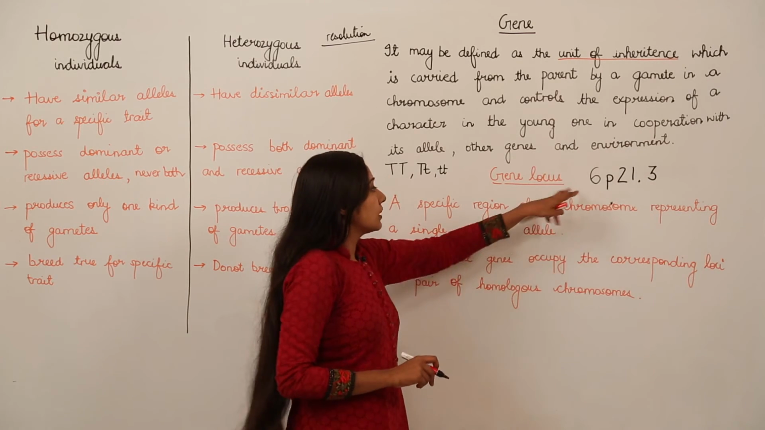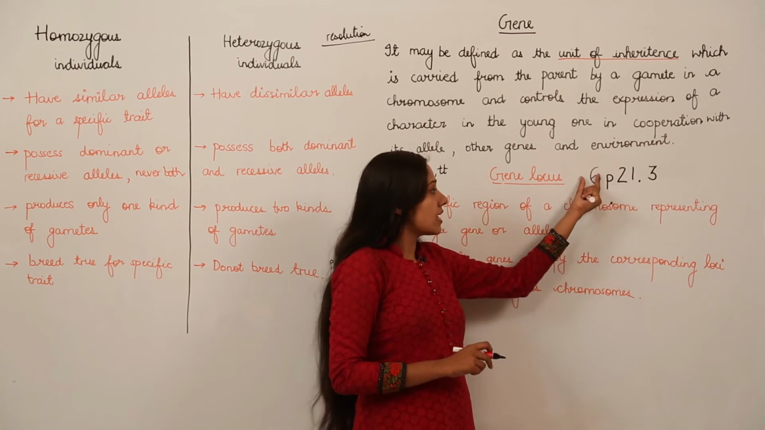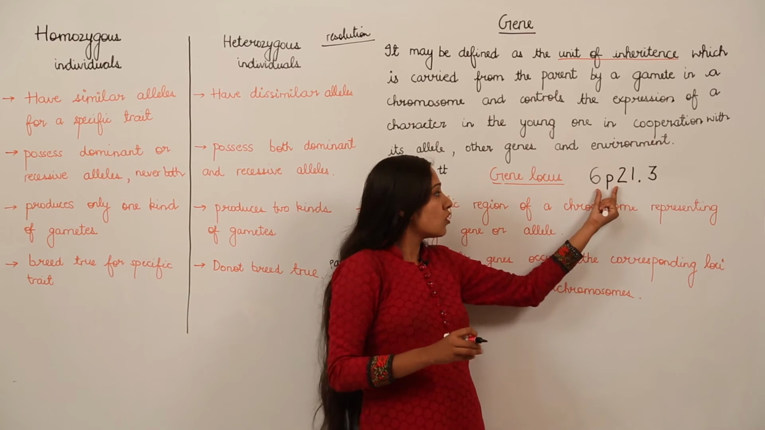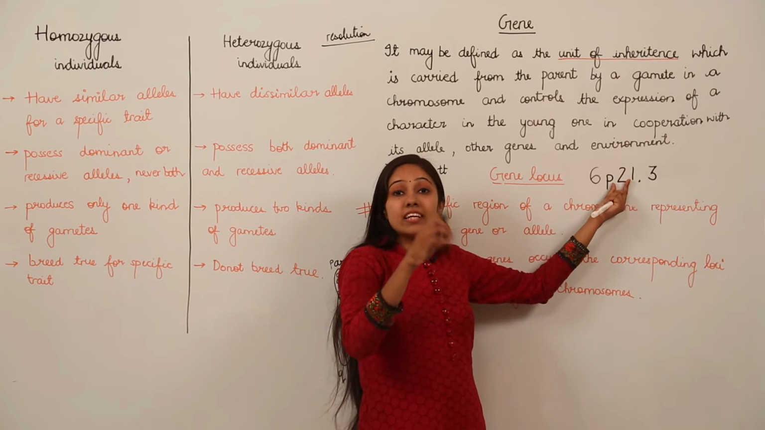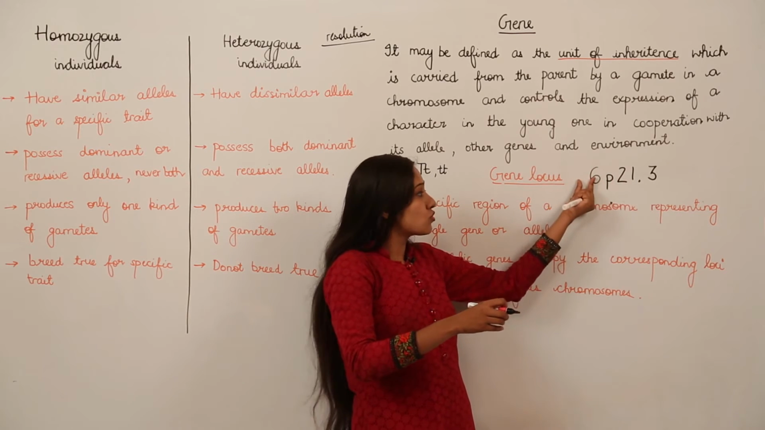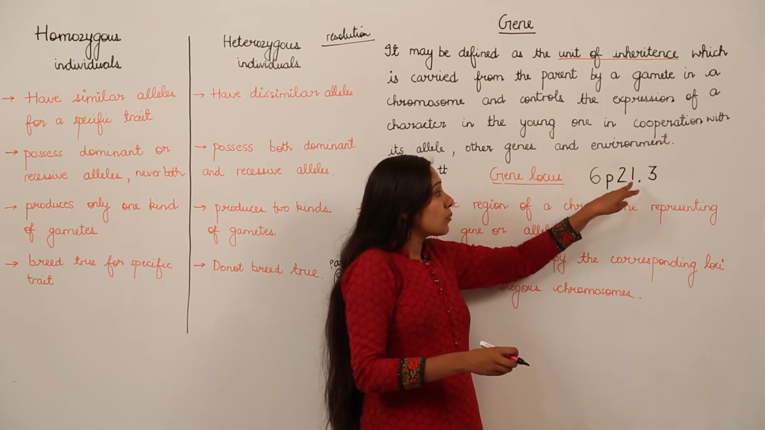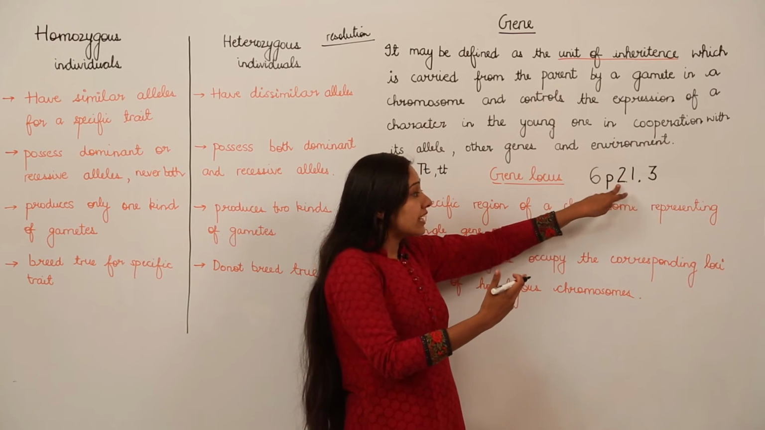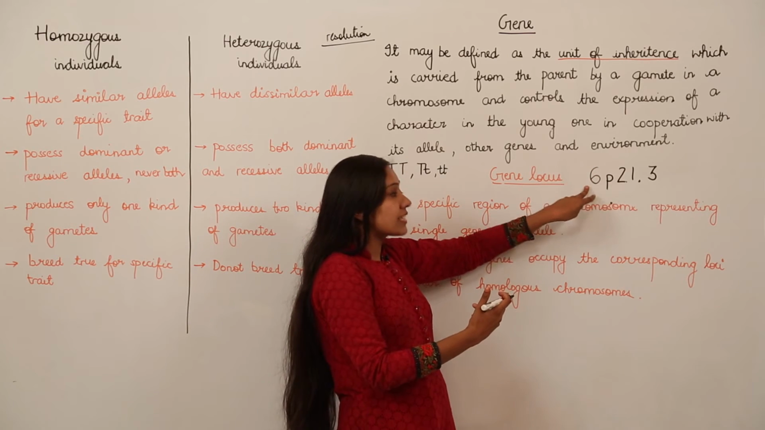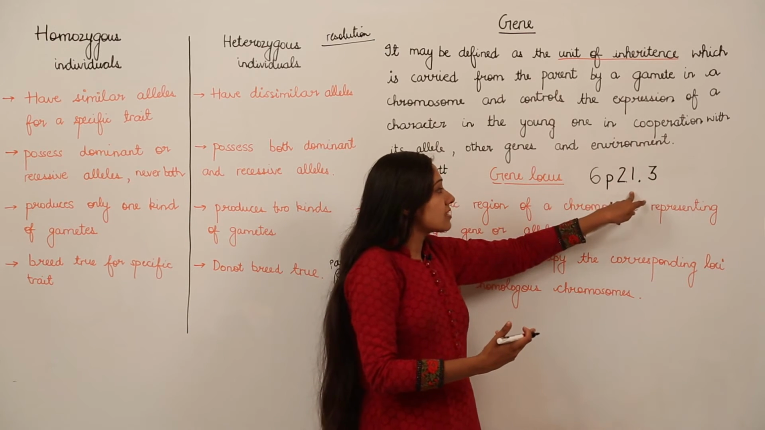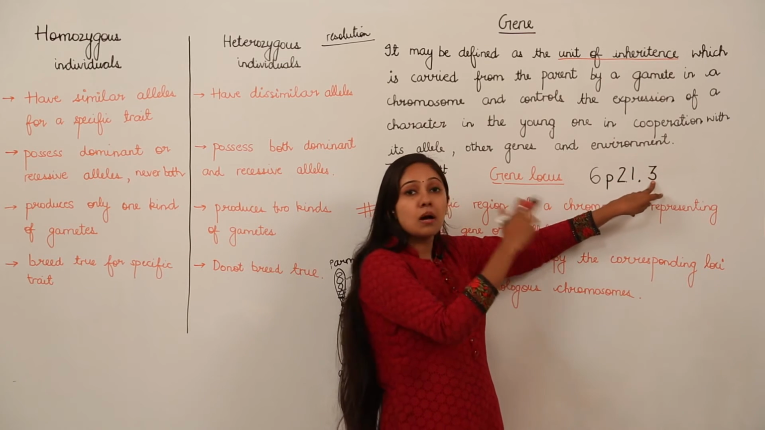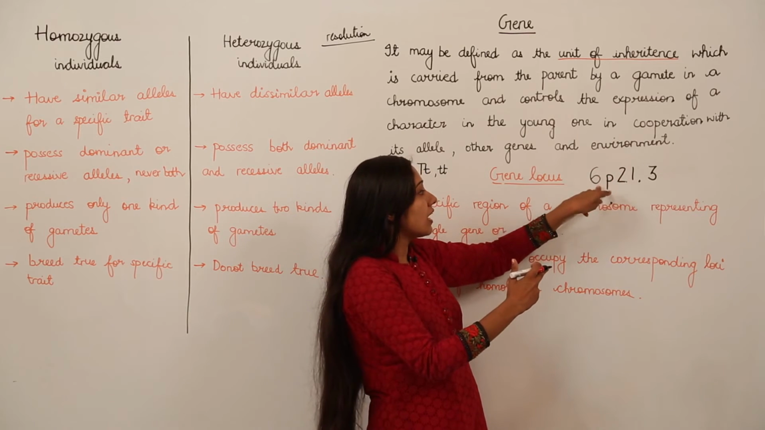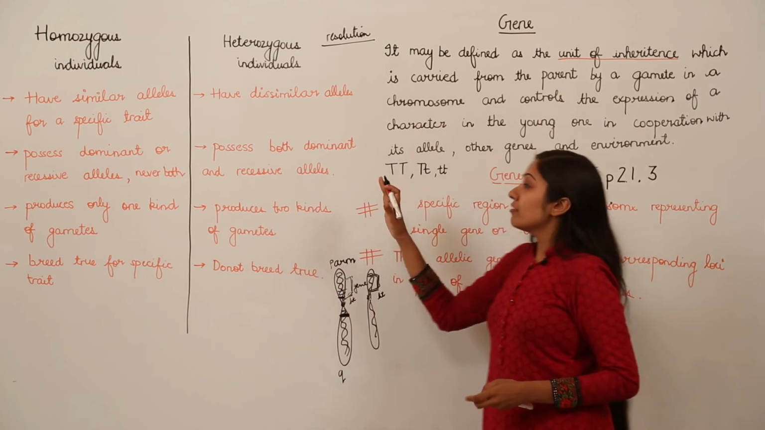Remember, the first numeral says we are talking about chromosome number 6. This letter P states that we are talking about the shorter arm of the chromosome. The numeral 2 says we are talking about the second region of the P arm of the 6th chromosome. This numeral 1 says that we are talking about the first band of the second region on the P arm of the 6th chromosome, and this .3 conveys that we are talking about the third sub-band of the first band present in the second region of the P arm of the 6th chromosome. This is how we justify this.